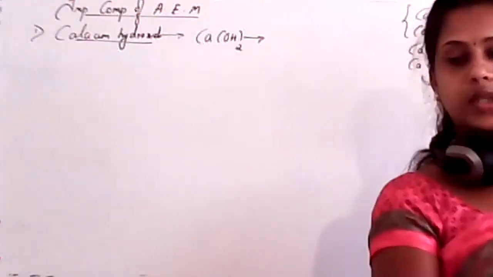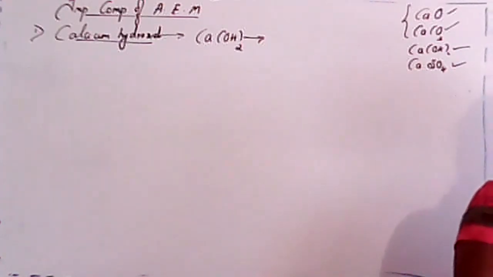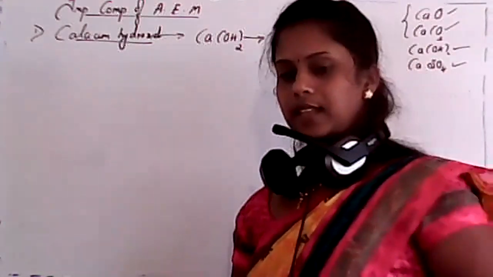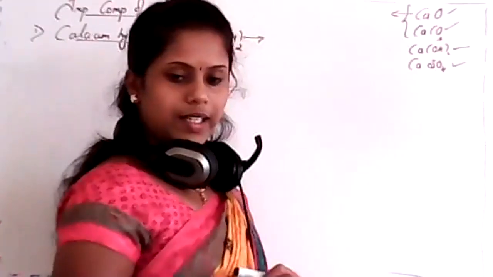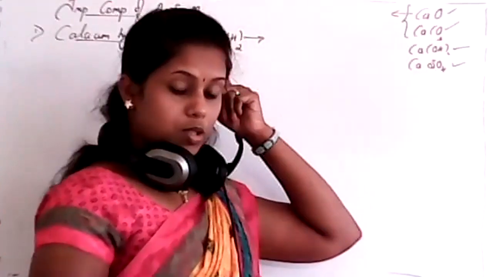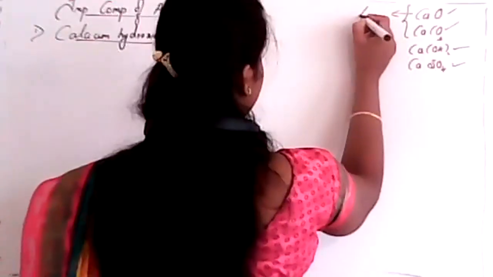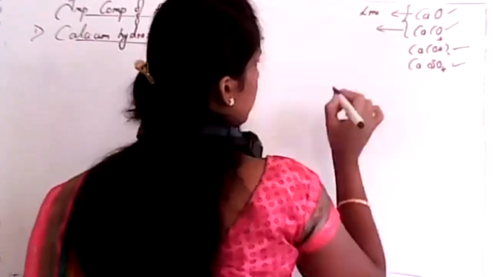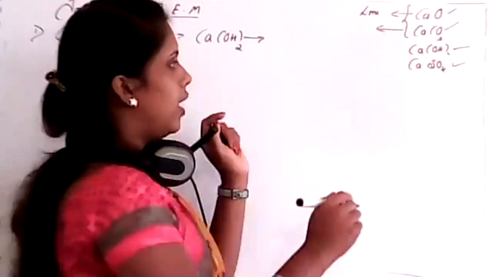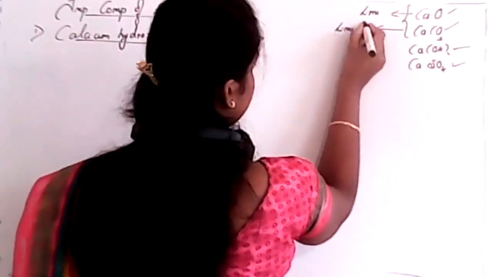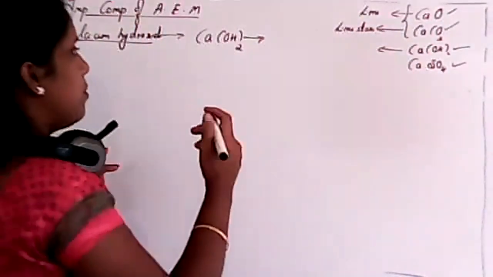it is also known as, students, can you reply? Yes, slaked lime, isn't it? What about calcium oxide? What is it called? Any idea? Calcium oxide is also called quicklime or lime. And for calcium carbonate, yes, it is limestone. And for calcium hydroxide, it is slaked lime itself.